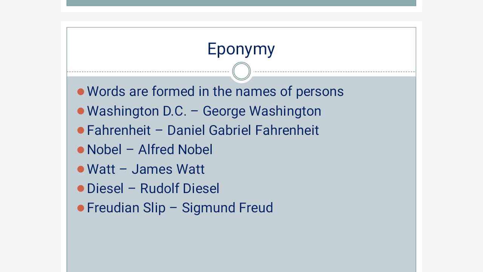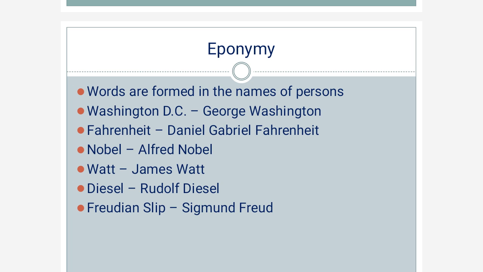Similarly, Fahrenheit. Fahrenheit is the unit of measuring temperature, but the word is taken from Daniel Gabriel Fahrenheit. It was the name of a person, and he invented that technique. That's why the Fahrenheit word came from his name. Similarly, Nobel. We know Nobel Prize.